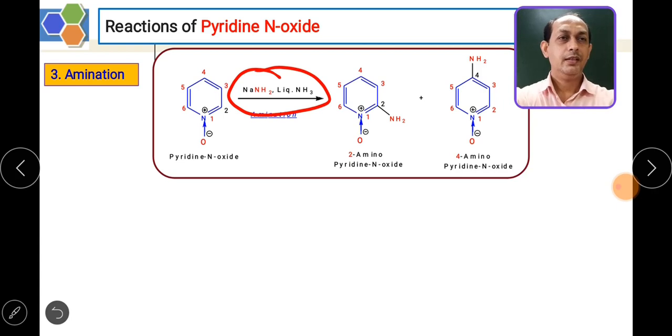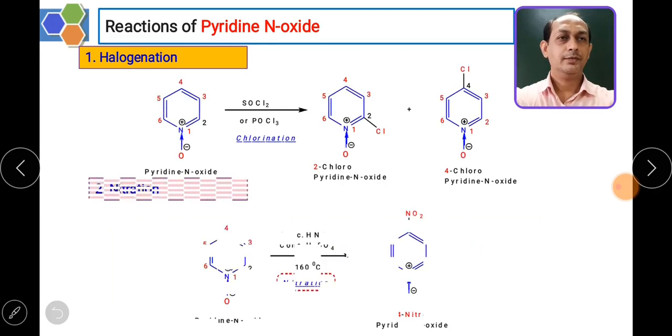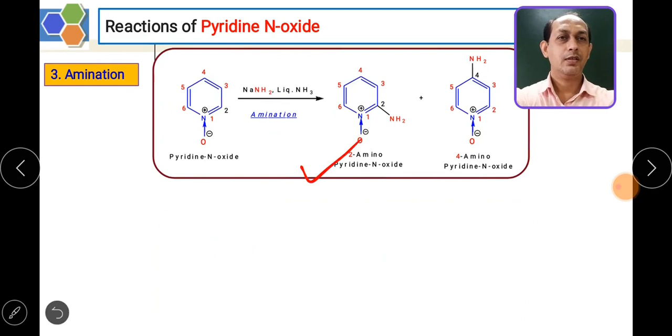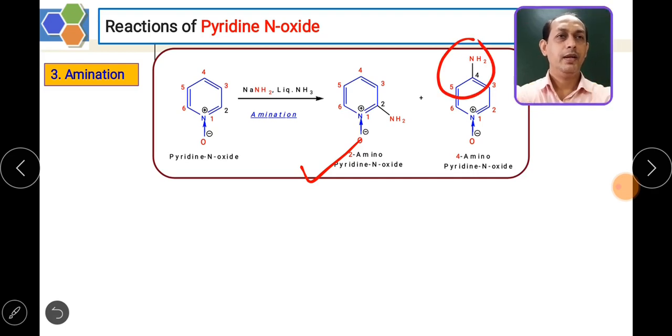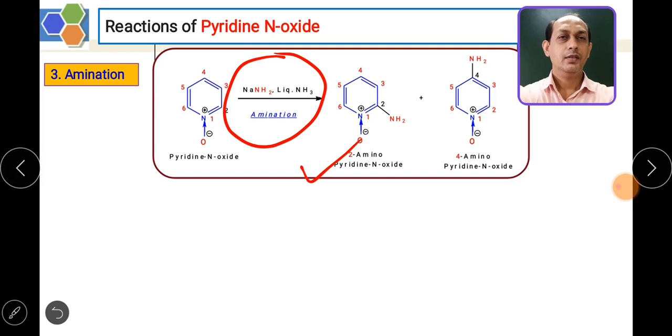The reaction occurs at the 2 and 4 positions, so you get the products 2-aminopyridine N oxide and 4-aminopyridine N oxide. Nucleophilic substitution reactions are also favored at the 2 and 4 positions. Remember, for amination the strong base NaNH2, that is sodamide, is used in the presence of liquid ammonia.